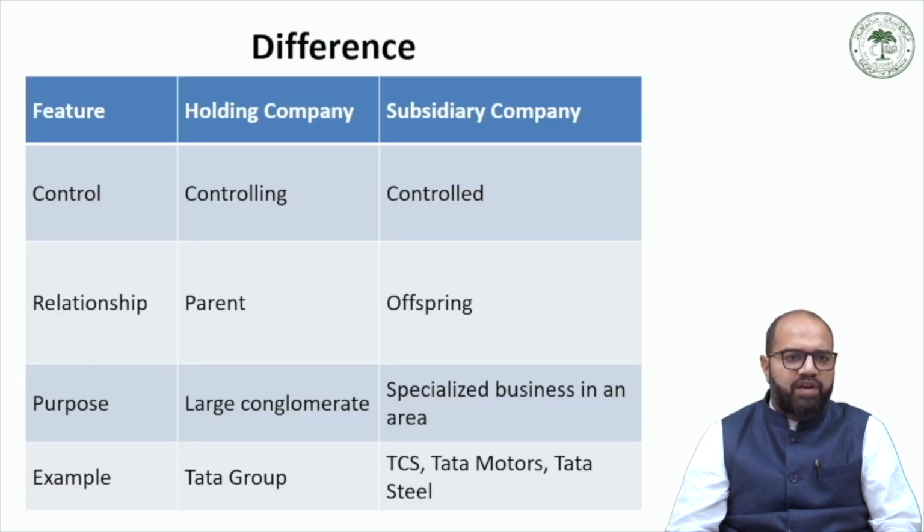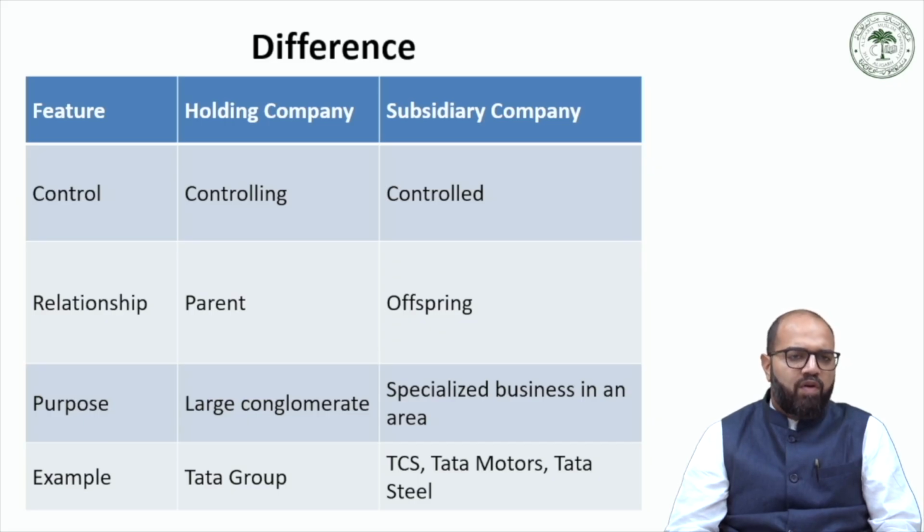Now, to differentiate between a holding company and a subsidiary company. A holding company is regarded as a controlling company, whereas a subsidiary company is regarded as a controlled company over which control is exercised by a holding company. The relationship can be juxtaposed as a parent and an offspring. So holding company is the dominant or parent company and subsidiary company is an offspring company.